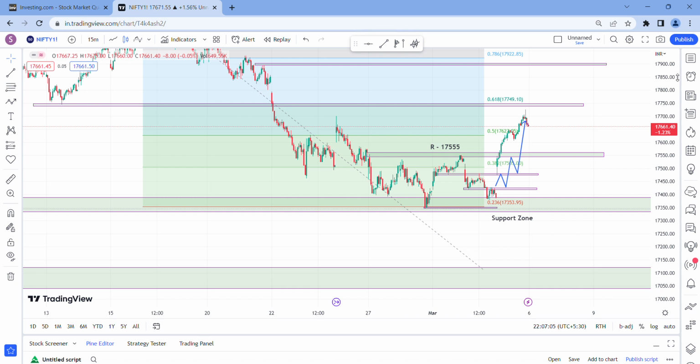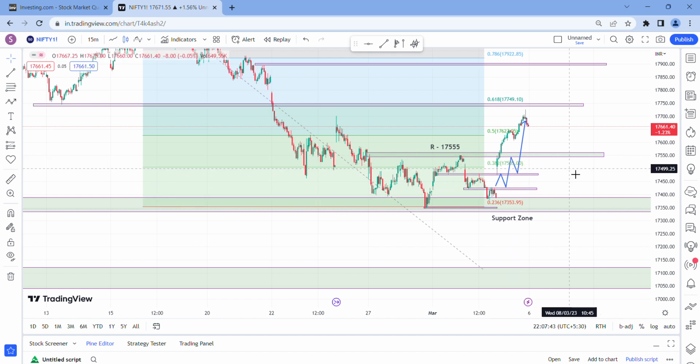I hope all are very happy today because we saw a very big bull run in the market. As I told you this morning, if Nifty breaks this level, you can go for buying. This is the strong support. I also told you that if Nifty opens gap up, wait for the retracement, buy here and exit here.